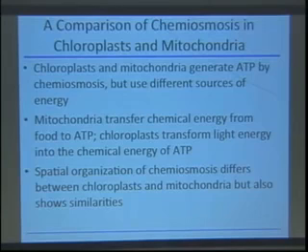If we compare what's going on in chemiosmosis in chloroplasts and mitochondria, they can generate ATP in both cases, but they're using different sources of energy. Mitochondria transfer chemical energy from food molecules, organic molecules, to ATP, and chloroplasts, in contrast, are transforming light energy into the chemical energy of ATP.